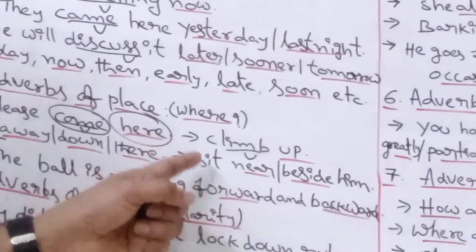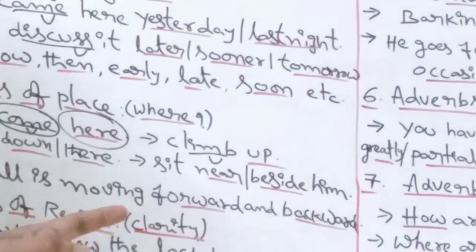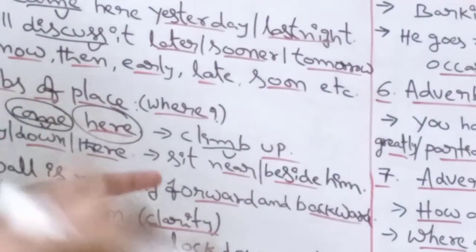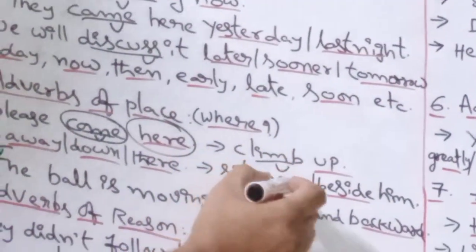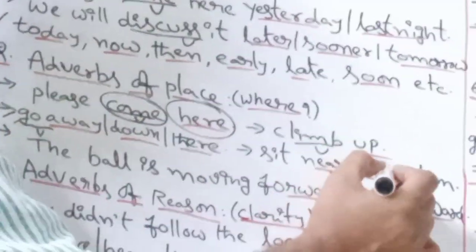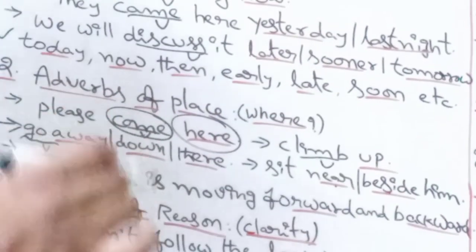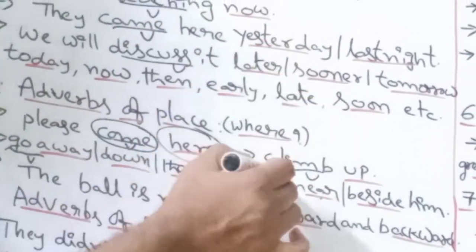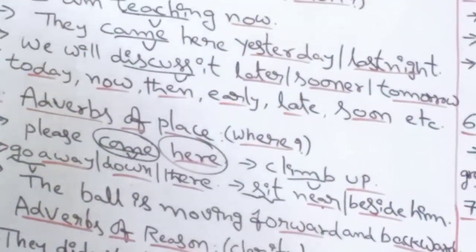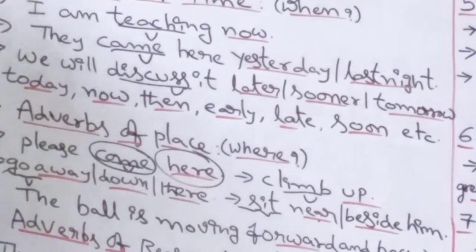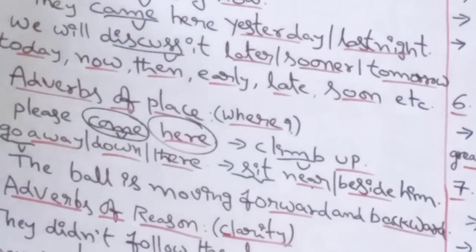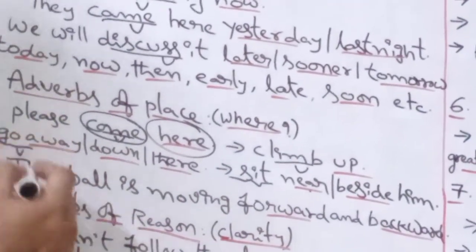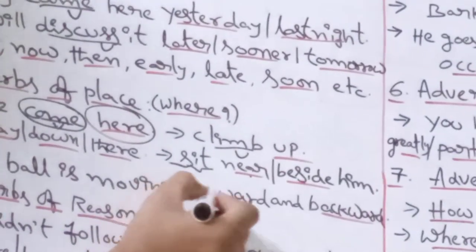Next example, sit near him. Sit where? Near him. Sit beside him, by the side of him. Sit where? By the side of him, beside him. So these, near and beside, are adding something more to the meaning of this verb sit. That's why they become adverbs.